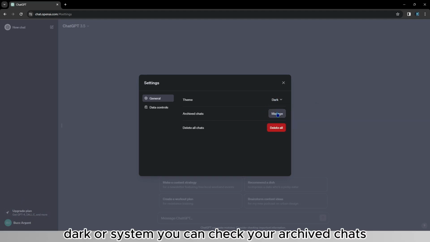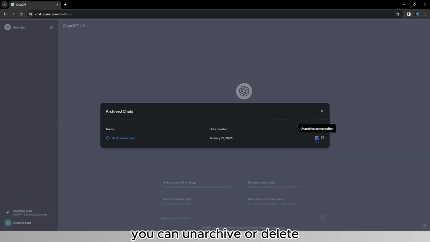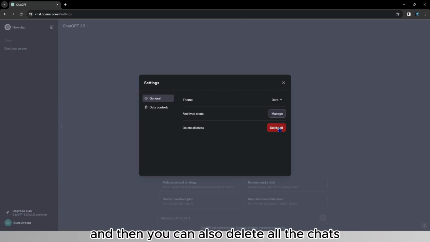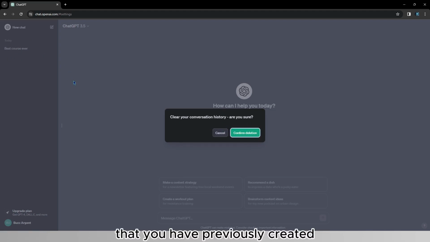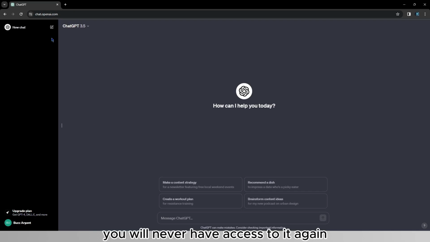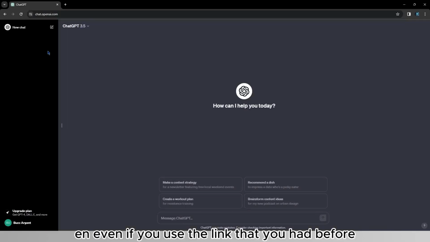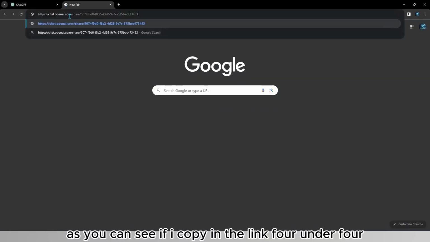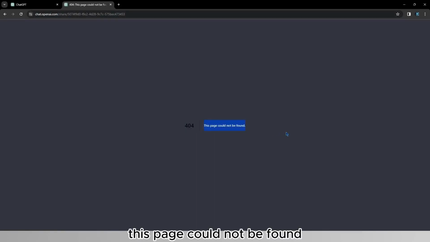You can check your archived chats. You can unarchive or delete. I'll unarchive so that it appears here. And then you can also delete all the chats that you have previously created. Keep in mind that if you delete it, you will never have access to it again, even if you use the link that you had before. As you can see, if I paste in the link, 404, this page could not be found.